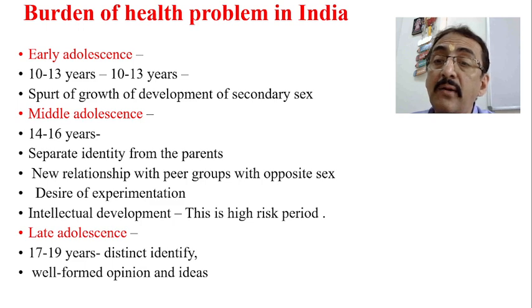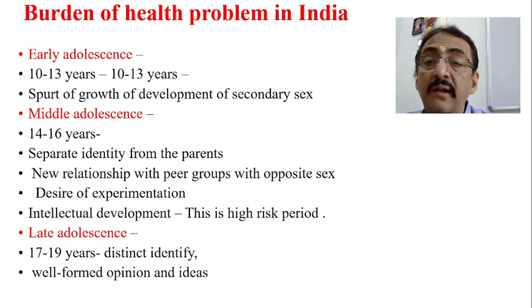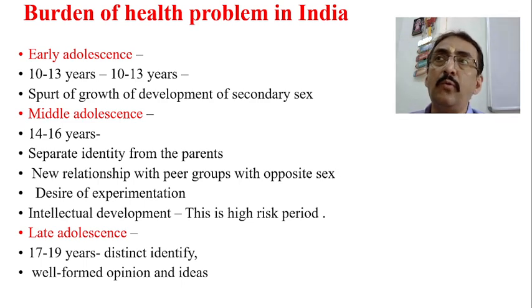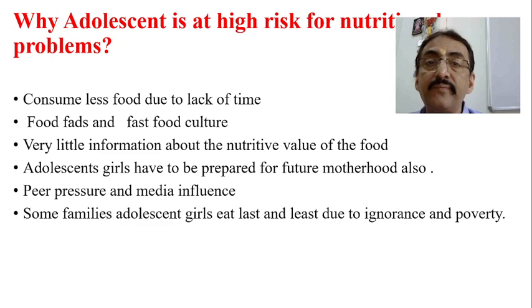In late adolescence, 17 to 19 years, a distinct identity will be there, and well-formed opinions and ideas will be developed. A 19-year-old boy is able to take his own decisions, which is good, which is bad, which is right, which is wrong. So he identifies. That means there is a development of his identity. He also gives some opinions, decisions, etc.